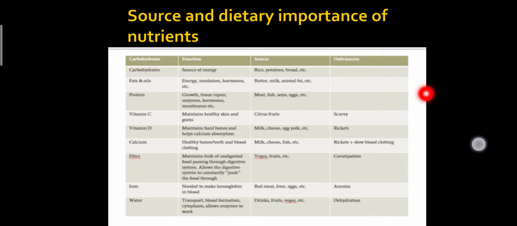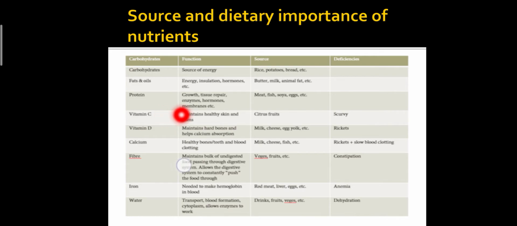What are the sources and dietary importance of nutrients? Carbohydrate functions as a source of energy and its sources are rice, potatoes, bread, etc. If we talk about fats and oils, their function is to provide energy, insulation and hormonal control. Their sources are butter, milk, animal fats, etc. Similarly, protein functions in tissue repair and growth, enzymes, hormones and membranes, etc. And sources of protein include meat, fish, soy, eggs.